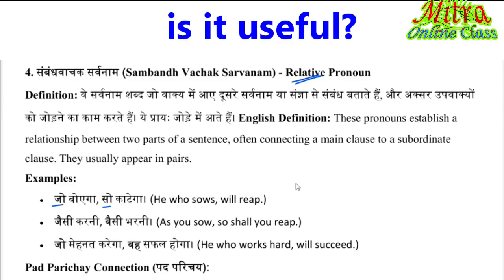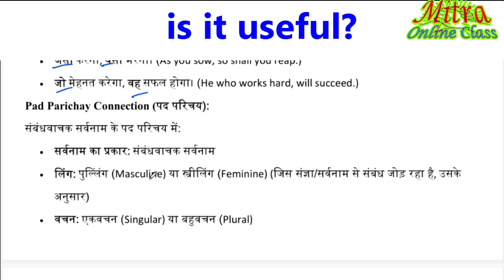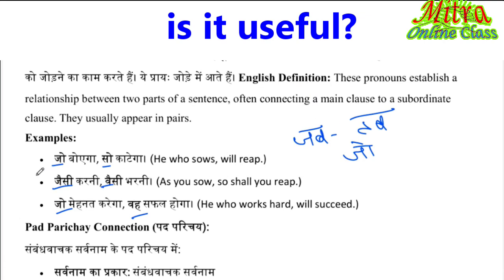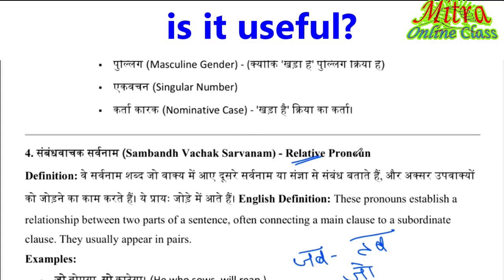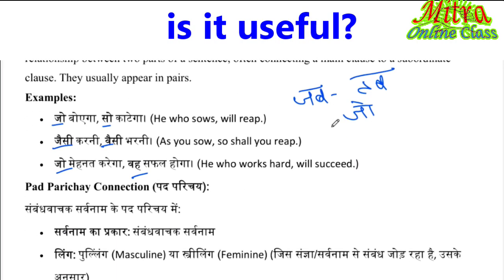Jo, wo; jab, tab; जो, वो; ऐसा, वैसा; जैसी, वैसी; like that. It's always in a pair. So in this way we can easily identify what relative pronouns are and distinguish them from some other pronouns.